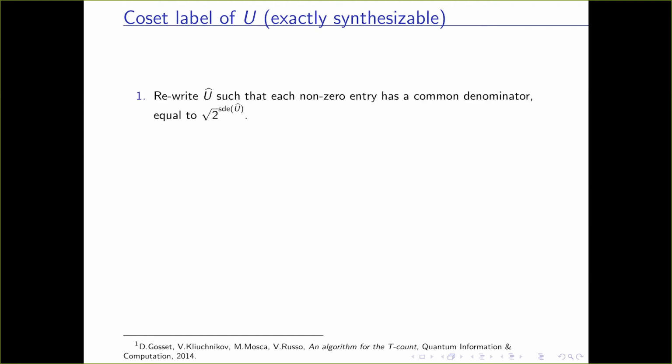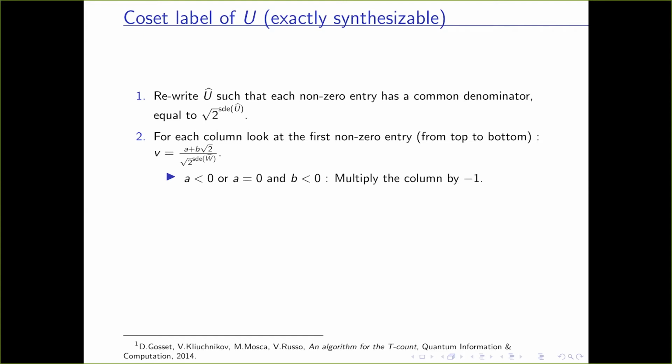This is actually a representative for the channel representation of unitaries. So how do we write it? We first rewrite the channel representation such that each non-zero entry has a common denominator equal to root 2 to the power sd. For each column, we look at the first non-zero entry from top to bottom, such that v is equal to a plus b root 2 divided by root 2 to the power sd.